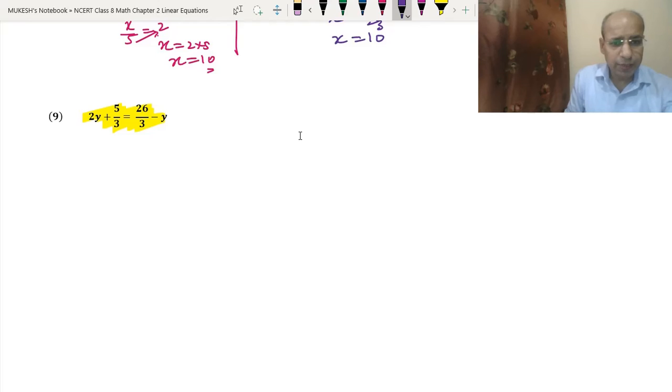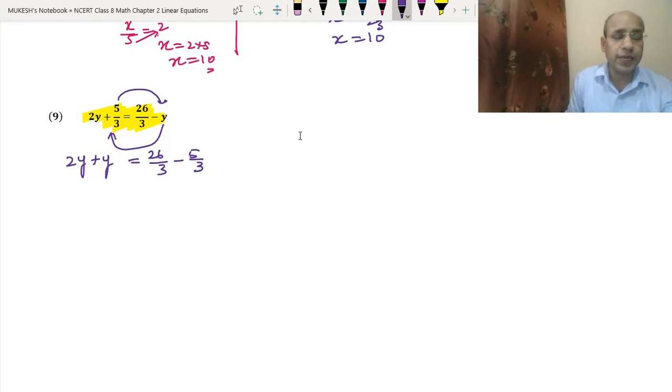In the first way, we will shift this minus y to the left hand side and 5 by 3 to the right hand side. So when we shift y to the left hand side, it will become 2y plus y, then equal sign 26 upon 3. Then when we shift 5 upon 3 to the right hand side, it will become negative, minus 5 upon 3. So 2y plus y is 3y. We will write 3 as the LCM. 26 minus 5, so 3y equals 21 upon 3.